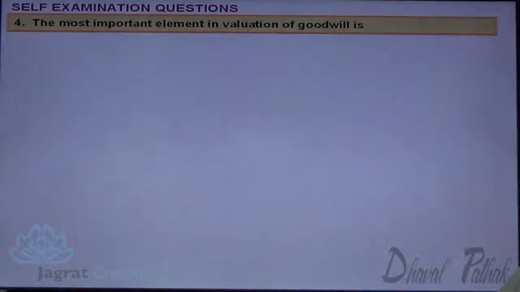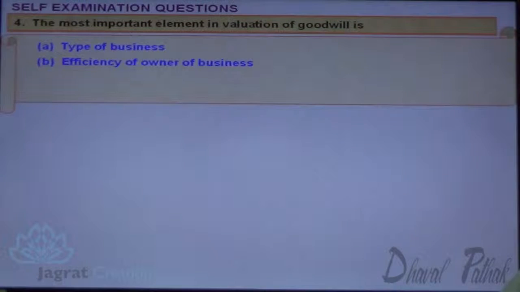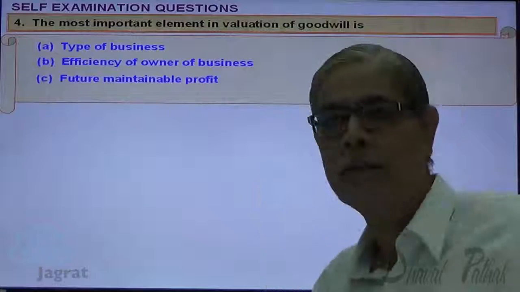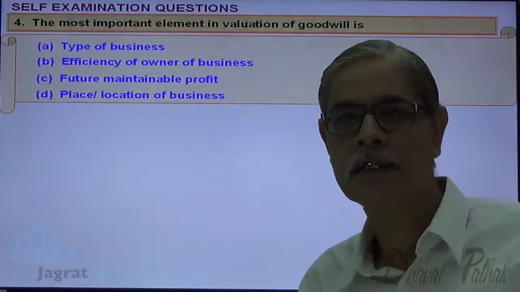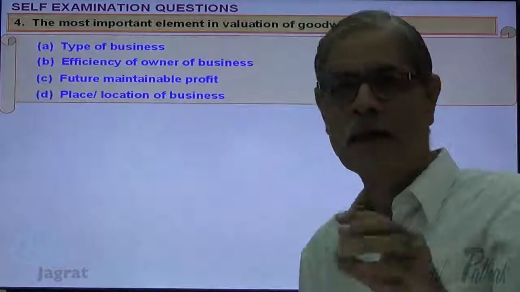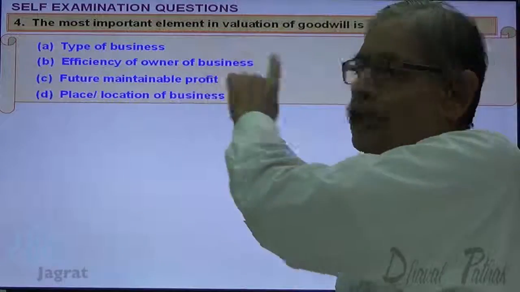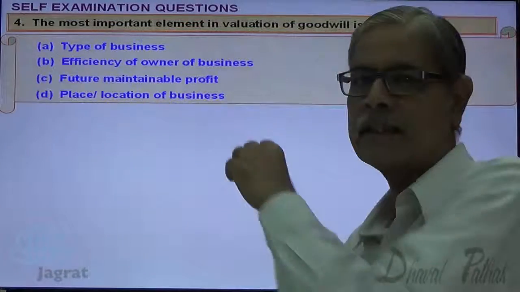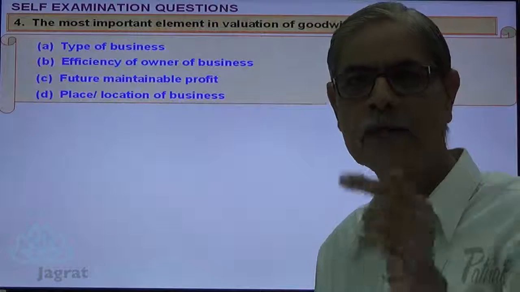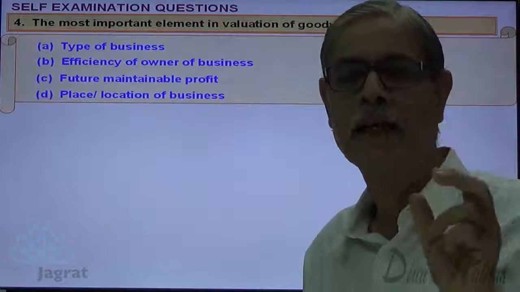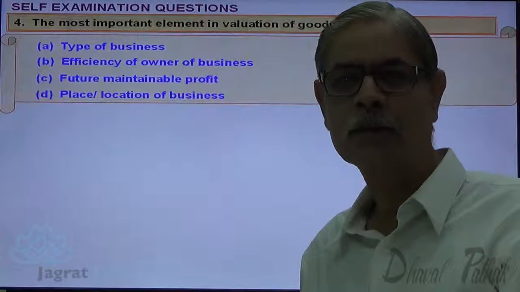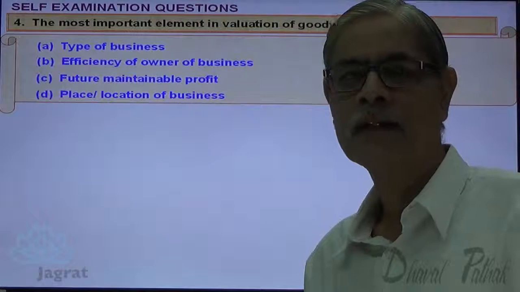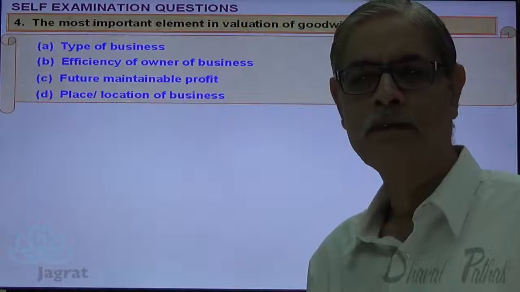The most important element in the valuation of goodwill is type of business, efficiency of the owner of the business, future maintainable profit, place and location of the business. Type of business affects the future maintainable profit. Efficiency of the owner also affects the future maintainable profit. Place and location of business also affect the future maintainable profit. So future maintainable profit is the criteria on the basis of which the valuation of goodwill is being made.